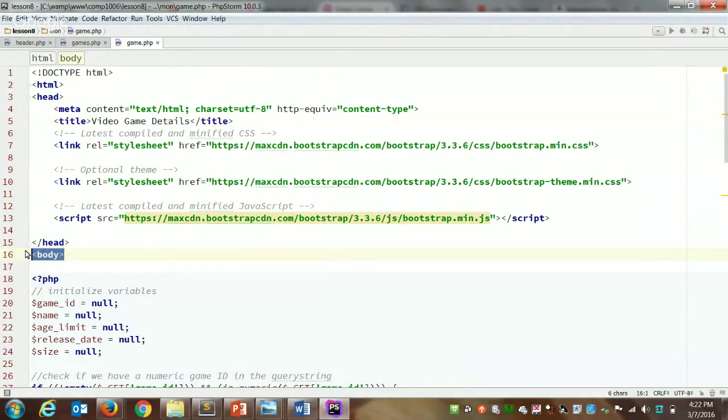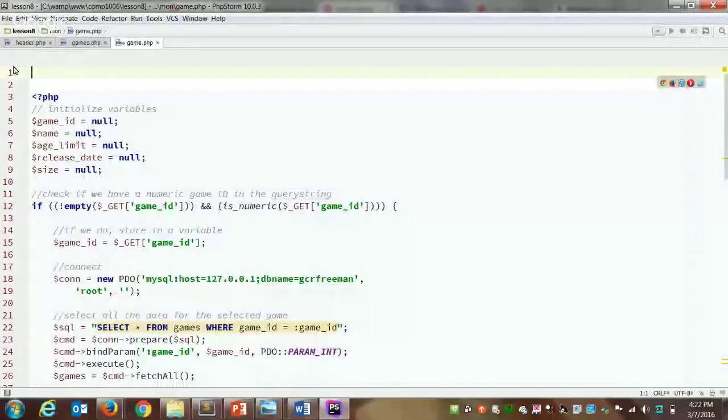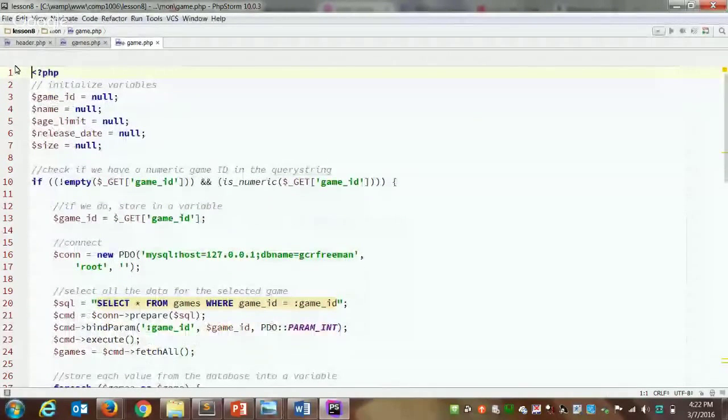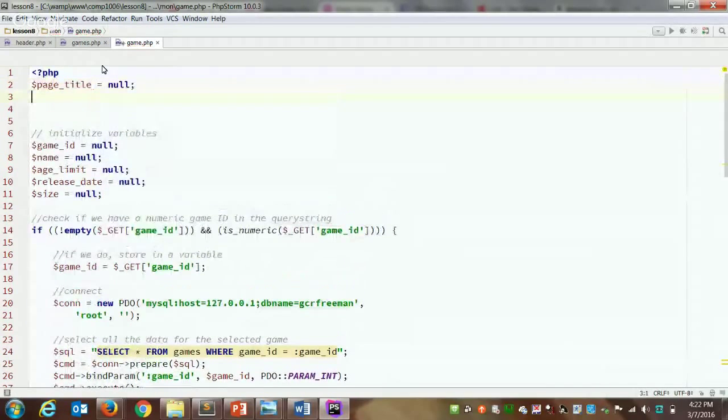So all the way down to my opening body tag, I can take that stuff out. In fact, we already now have an opening PHP tag at the top. So I'll initialize my page title.